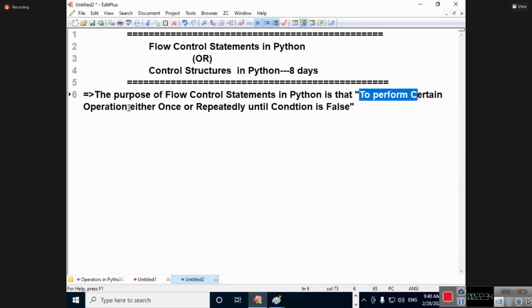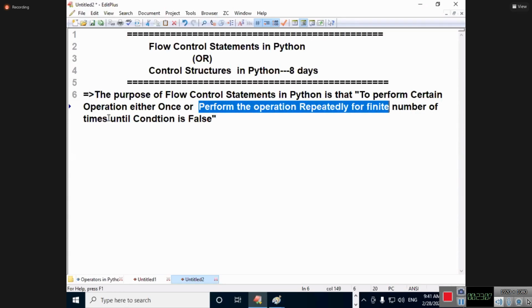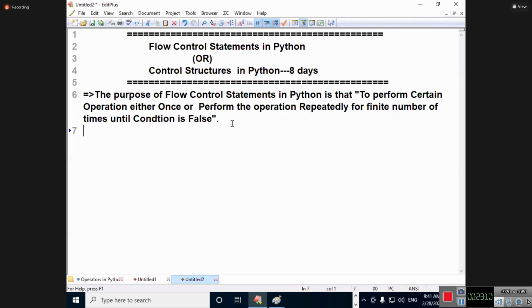To perform certain operation either once, or perform the operation repeatedly for a finite number of times until condition becomes what? False. To perform certain operation either once, in the case of true or false, perform only one operation, or perform the operation repeatedly for a finite number of times until condition is what? False. Clarity is there? Good.